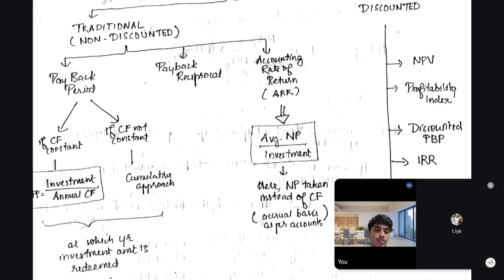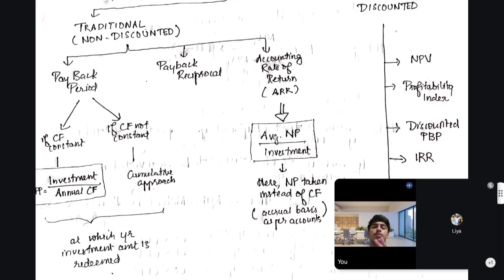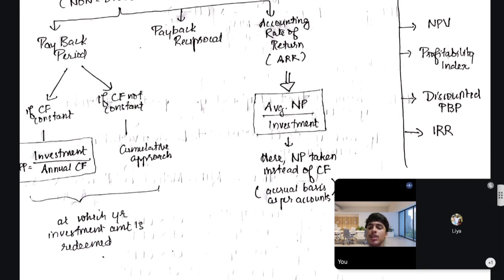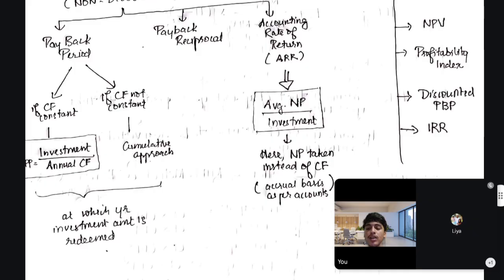Here, as a rapid revision, I would like to emphasize the concept behind each formula, why the formula is conducted, and the motive behind it. If you know this and later do problems and study once more, you'll be able to crack it easily. So the payback period is just to find at which year, at which time period, the investment that you have put in is redeemed back.